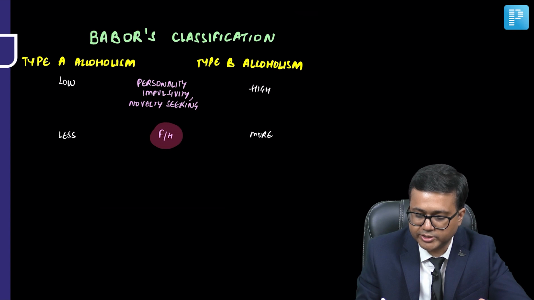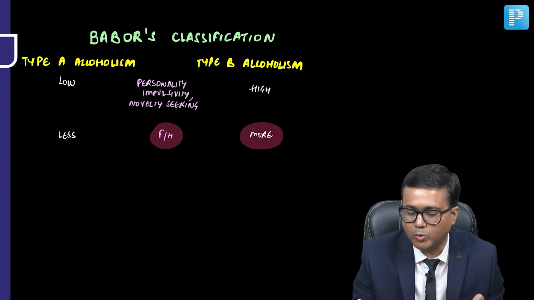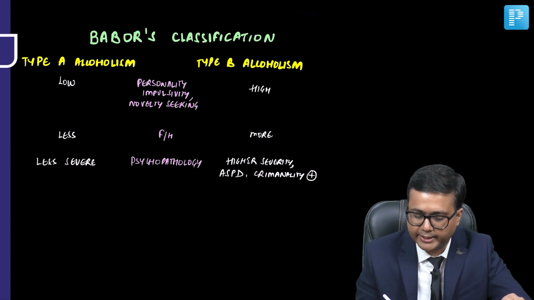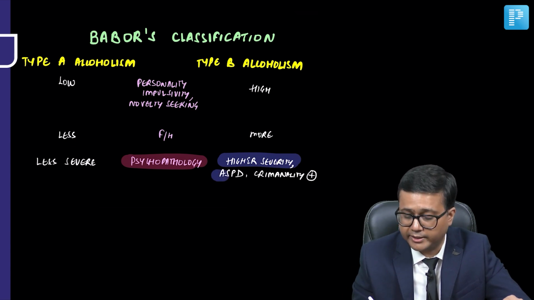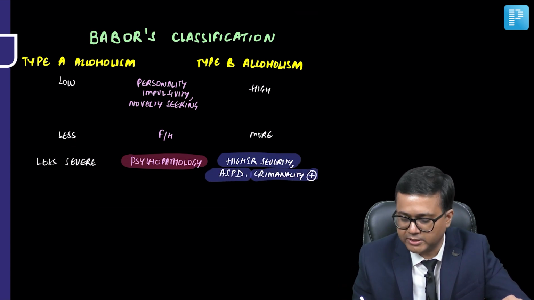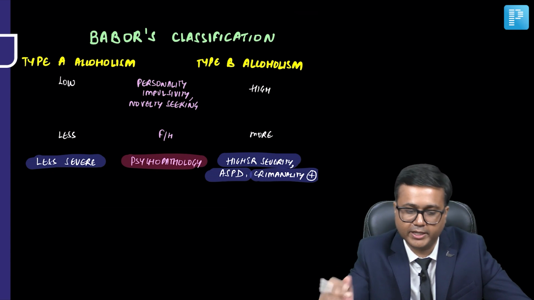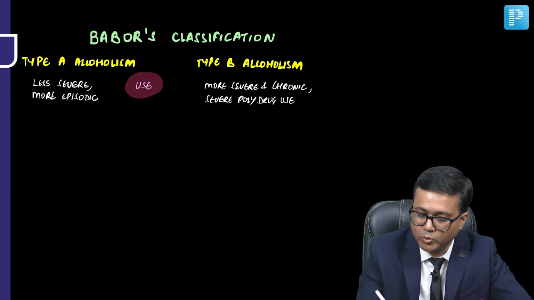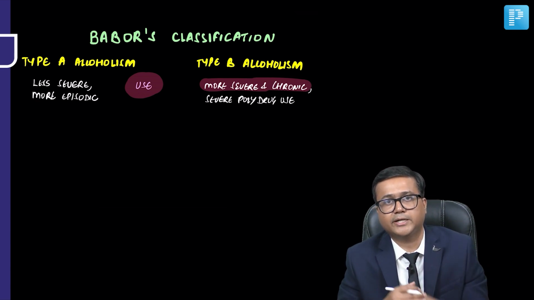Then coming to family history, we've discussed that genetic factors are more in type B. So remember, family history positive is more in type B and less in type A. And coming to psychopathology, in type B higher severity is seen, ASPD, antisocial personality disorder, may be seen, and criminality may also be present, while it is less severe in type A. When we talk about alcohol or substance use, it is more severe and more chronic in type B. Again, type B is early onset, dominated by more genetic factors, and more severity.